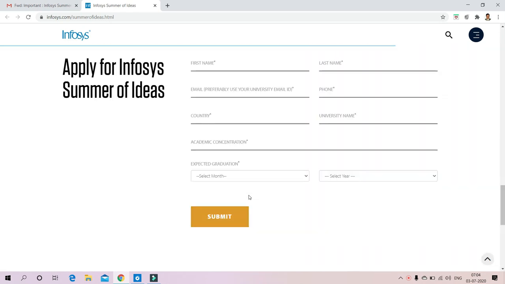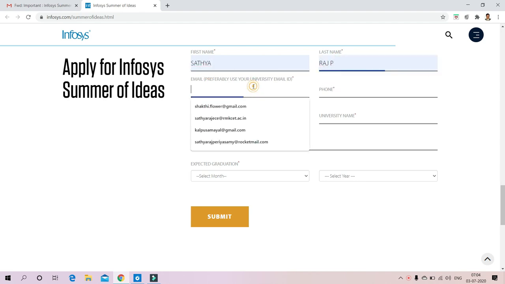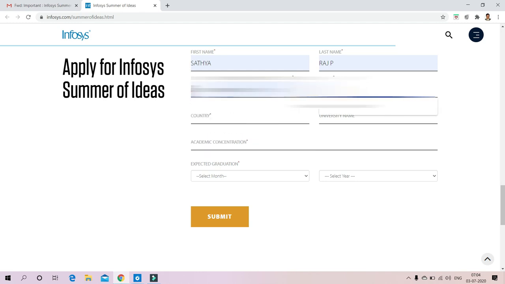So click apply now. After clicking apply now, enter your first name. For example, I'm going to do the registration. I'm going to enter my name, Satya. Last name is Raj, and my initial and my email ID, and then mobile number, then country, then university name, Anna University.